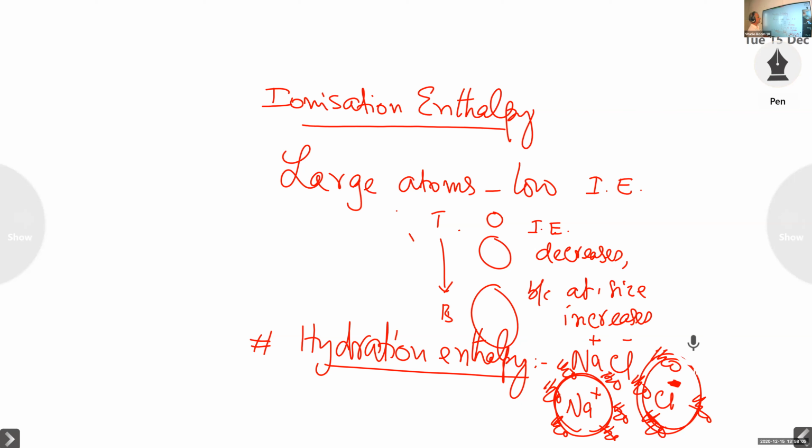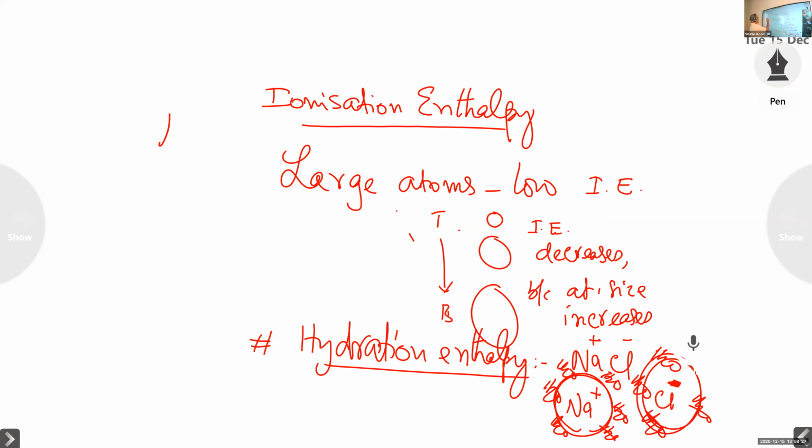Now you come to the hydration enthalpy of the alkali metal ions. Say Li+ ion, Na+ ion, K+ ion, etc. Hydration enthalpy decreases from top to bottom.